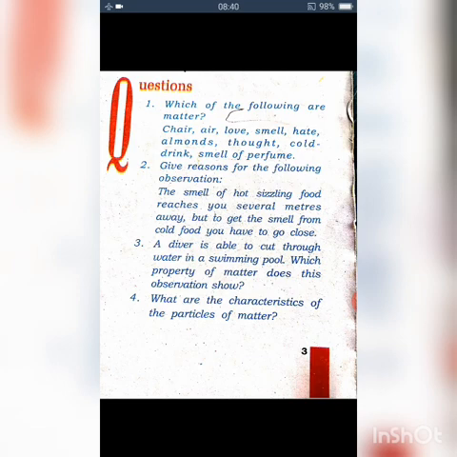Now, the third one. A diver is able to cut through water in a swimming pool. Which property of matter does this observation show? You know that the particles of matter have space between them. Here, the particles of water have intermolecular space, and the force of attraction between the water molecules is weak. It is this property of water that allows easy diving.